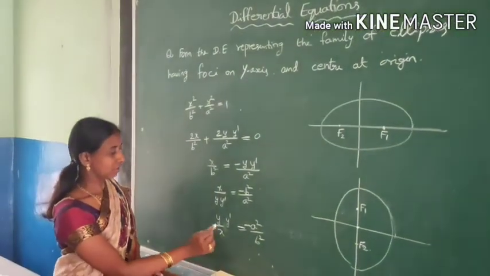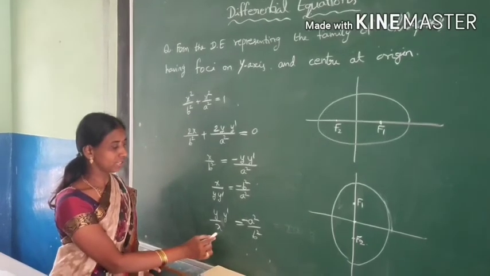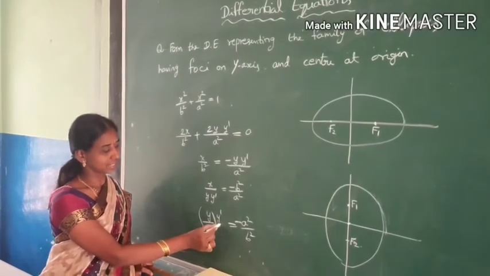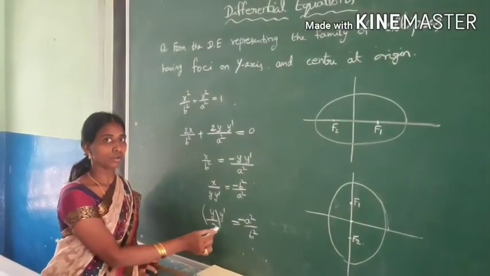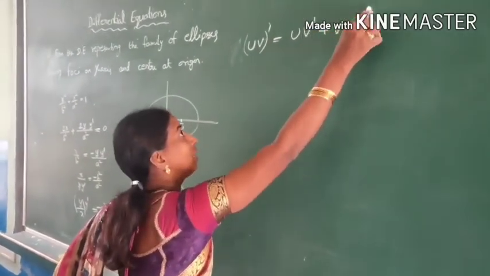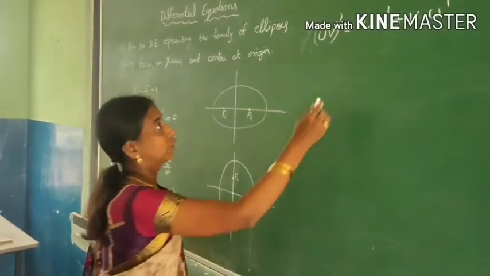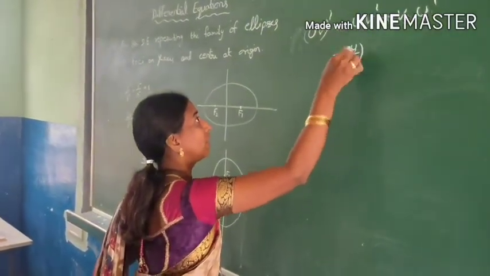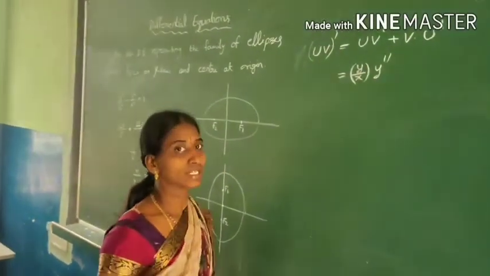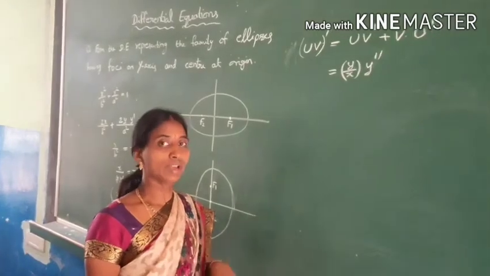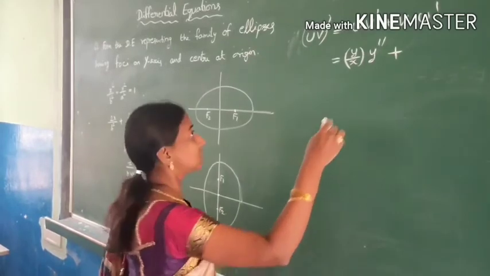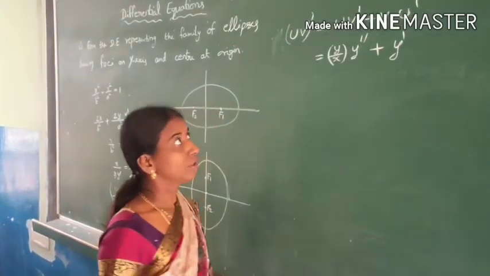So observe here, how do you find the derivative of this product? You can take this as the first element and this as the second element. You can form the UV rule: (UV) dash is equal to U V dash plus V U dash. Observe now y by x, y dash. Here y dash is already there, now the double dash will come. Already y dash, again we are doing the derivative, it becomes the double derivative. Plus our V is nothing but y dash. Now U dash.